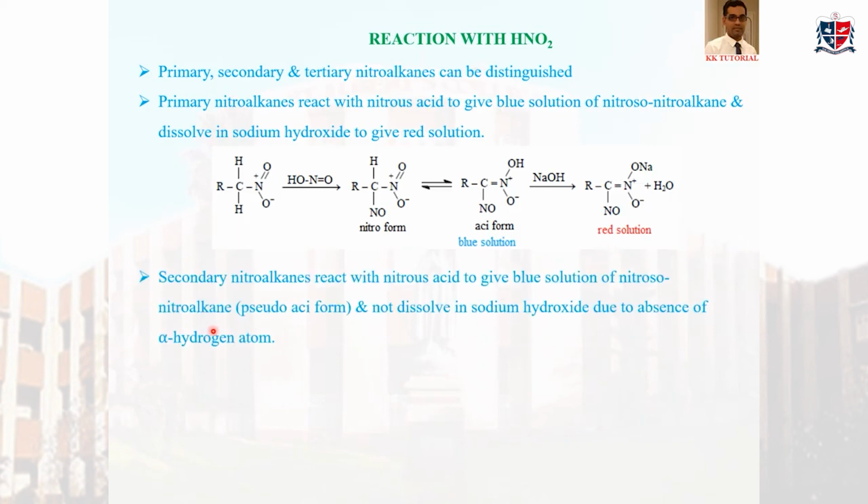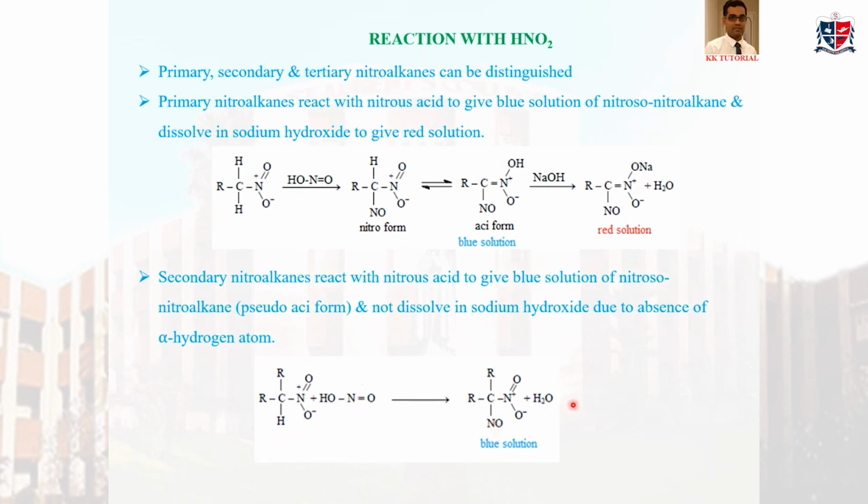Let us see what will happen in secondary nitroalkane. Secondary nitroalkane reacts with HNO2 to give a blue solution of nitroso-nitroalkane, and it will not dissolve in NaOH due to the absence of a further alpha hydrogen atom. Let us see. So this is secondary nitroalkane. There is one alpha hydrogen atom. So it is replaced by NO. So it is nitroso-nitroalkane.